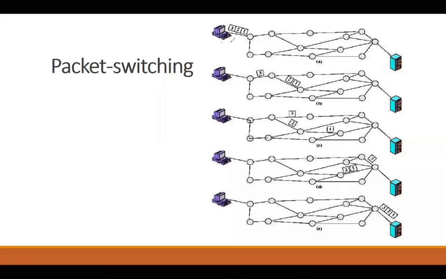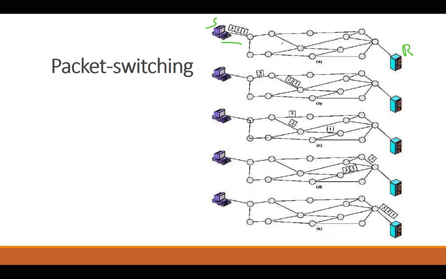Look at this example diagram over here. Three packets are trying to reach from this sender to this receiver. There are a lot of intermediate nodes, a lot of different computers, gateways, routers and bridges which are interconnecting these computers.